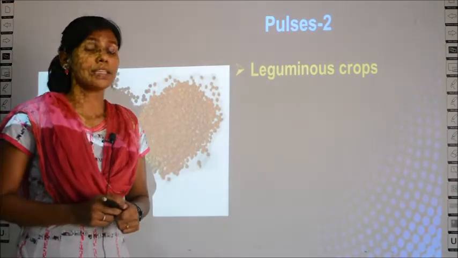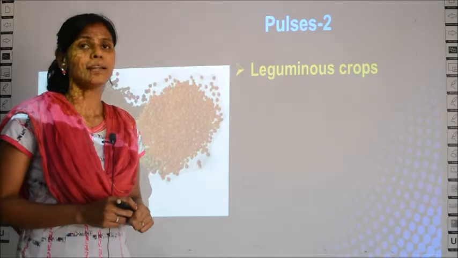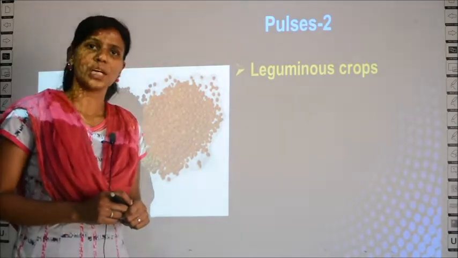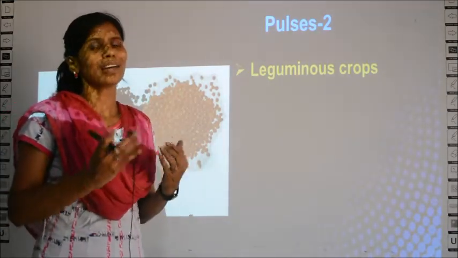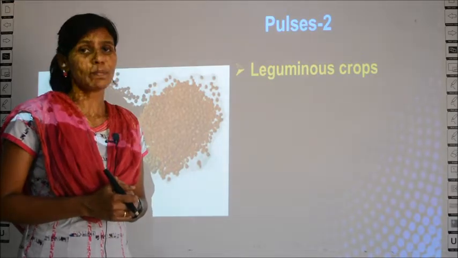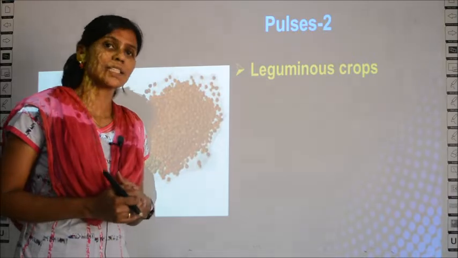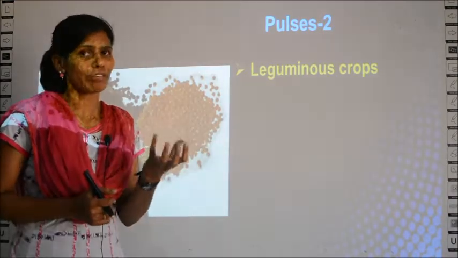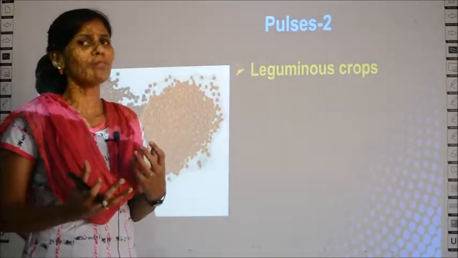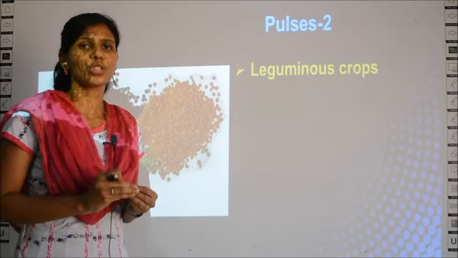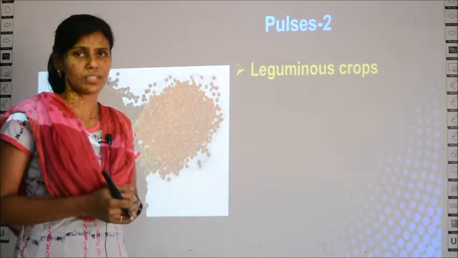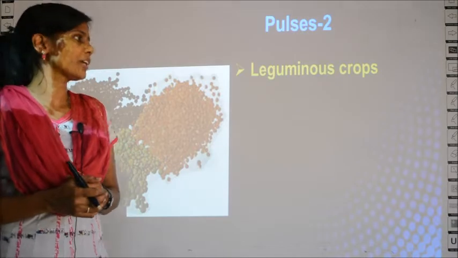Do you remember? In symbiotic relationship we have studied leguminous plants are those which have symbiotic relationship with which bacteria? A bacteria called rhizobium, right? So these leguminous plants will be deficient of nitrogen source. So the rhizobium will fix atmospheric nitrogen and enrich it with nitrogen. This we have studied, right, in symbiotic relationship.